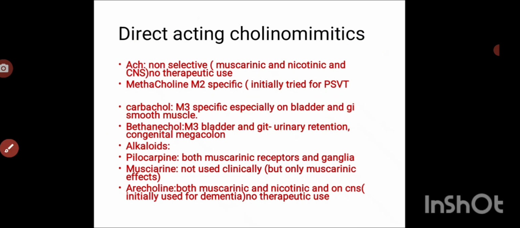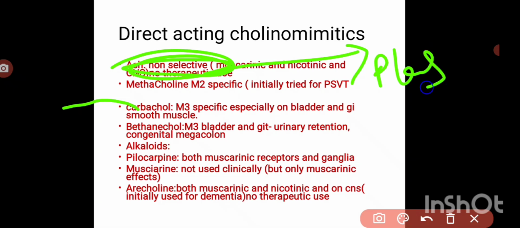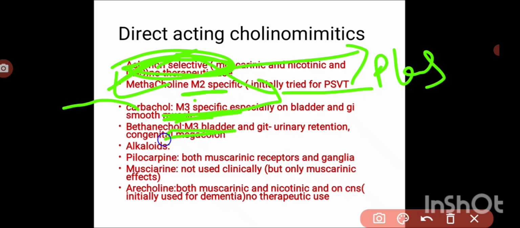Among these, only acetylcholine, clinically we cannot use this because it is rapidly degraded in the plasma by butyrylcholinesterase, but if it is present, it can stimulate both muscarinic and nicotinic receptors. Okay, it is non-selective, which looks similar to acetylcholine. That's why it is able to stimulate all the receptors in the body like acetylcholine. Okay, so then methacholine, which only stimulates the M2 receptors, carbachol, which only stimulates the M3 receptors, bethanechol, which also only stimulates the M3 receptors, not other nicotinic and muscarinic receptors.